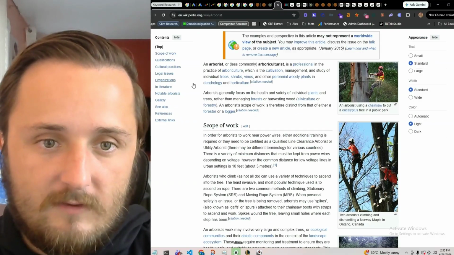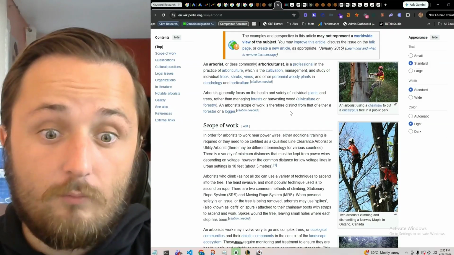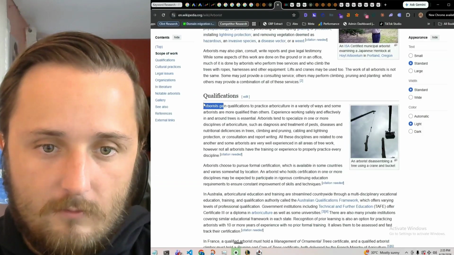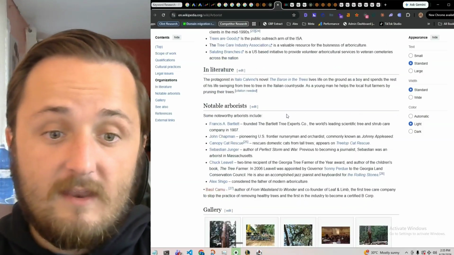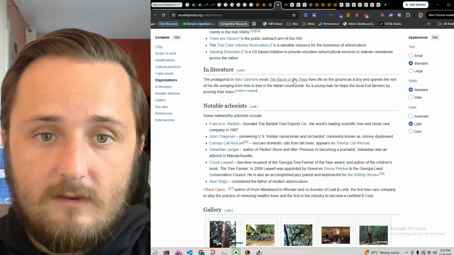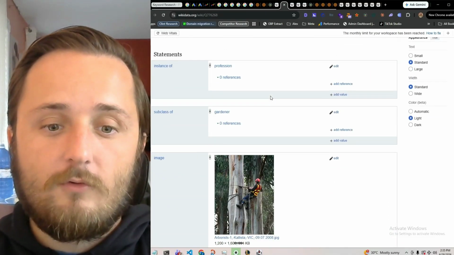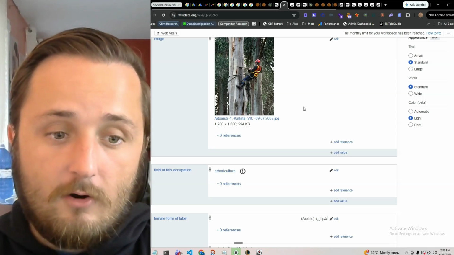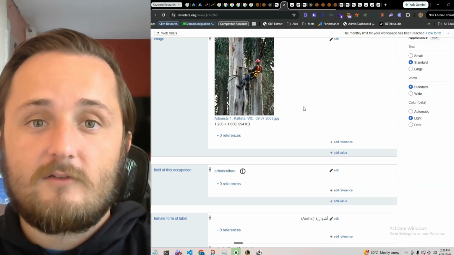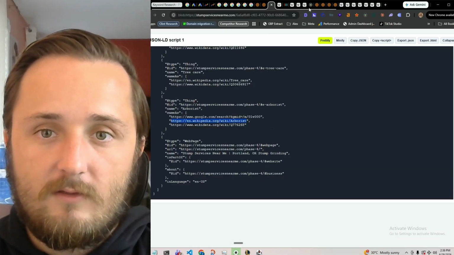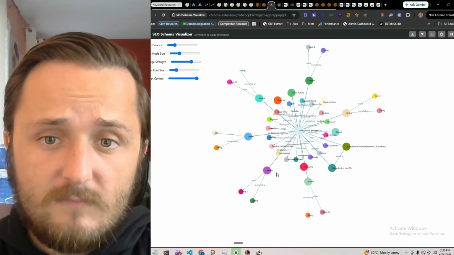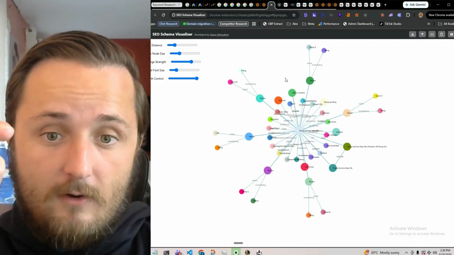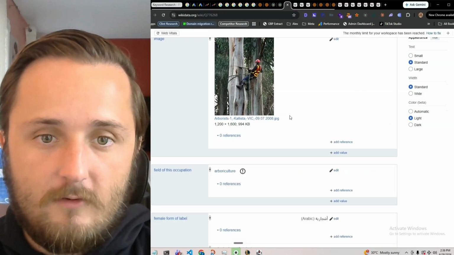So look at all of this information that we're saying to Google, hey, we're relevant to this. We're telling Google, hey, we're an arborist. And not only that, from this Wikipedia article and this Wikidata, Google then has other things it knows about that are in relation to this. So what it starts to do, similar to what the schema looks like visually, is start building this out and get a better understanding of who you are and what you're about. Okay, so that's the schema we've been slowly building out.